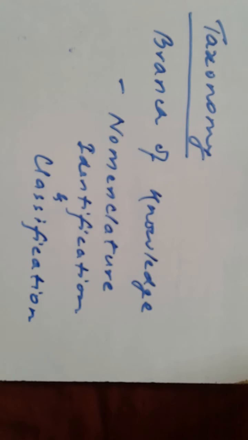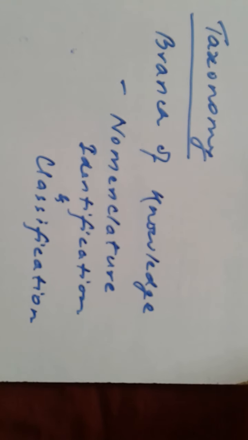So it is the branch of knowledge that is concerned with nomenclature, identification, and classification.